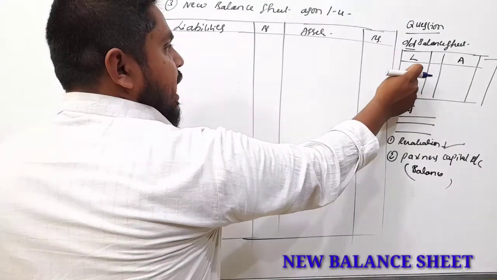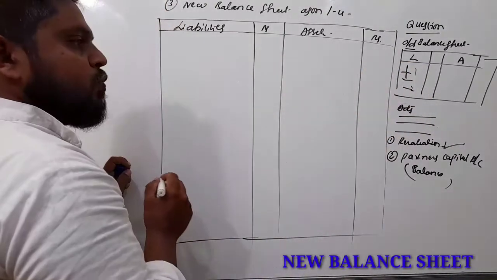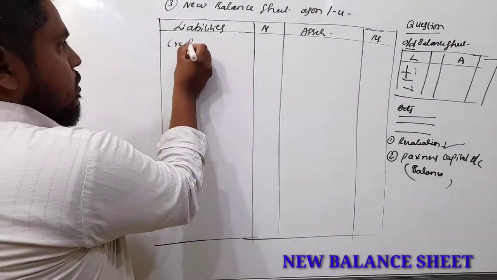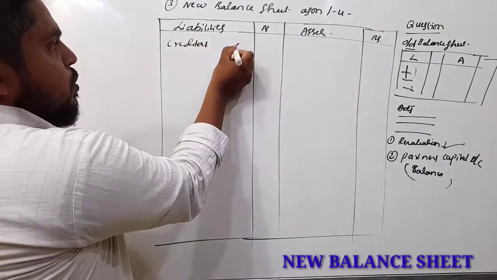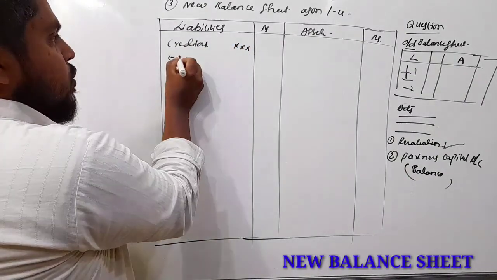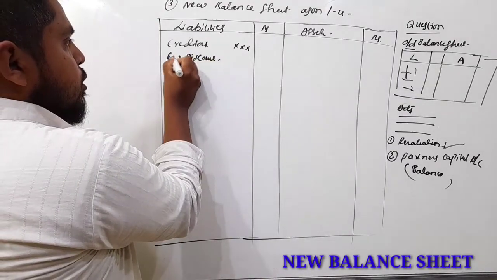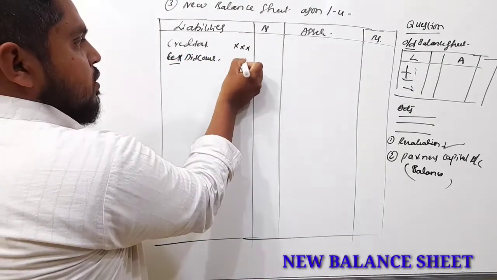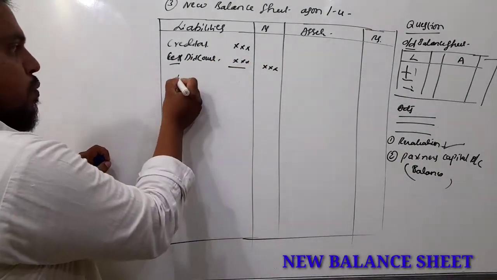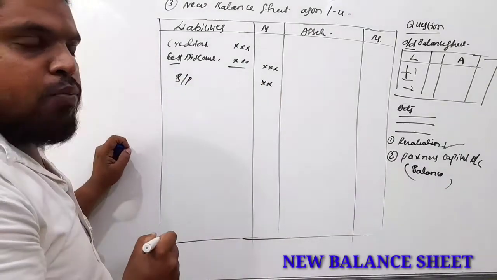Now, for example, liability side. We have to revise liabilities. Whatever liabilities we get, the same liabilities we have to revise along with the adjustments. Creditors. Suppose you get any adjustment regarding creditors, for example if you get discount, you have to minus. So this is creditors. Bills payable, if no adjustment, directly we can enter the amount.